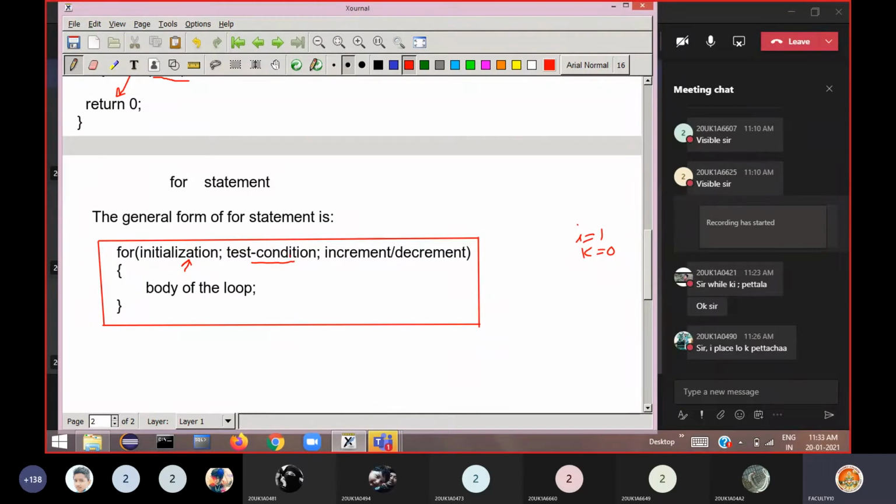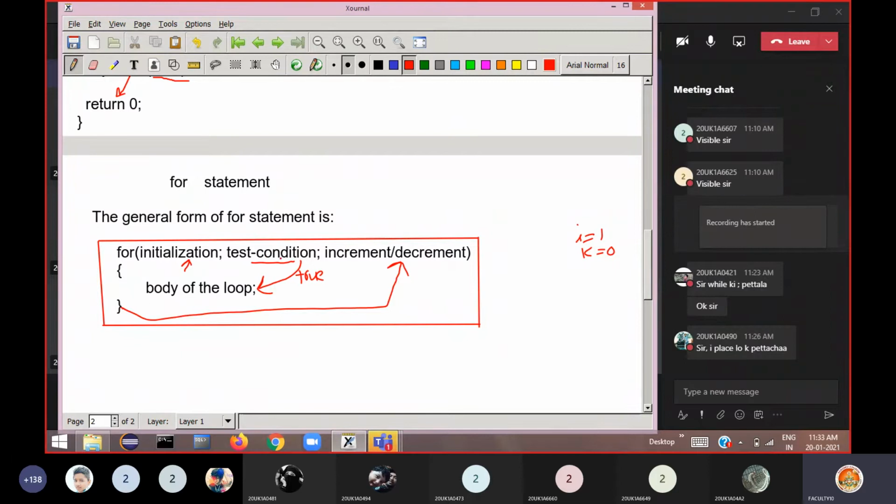If the condition is true, then immediately it enters the body of the loop. Please remember, if the condition is true, it enters the body of the loop from the second section. After testing the condition, if it is true, then the body of the loop is executed. Once the end of the loop is reached, control goes to the increment section. Then the loop control variable value will be incremented or decremented.